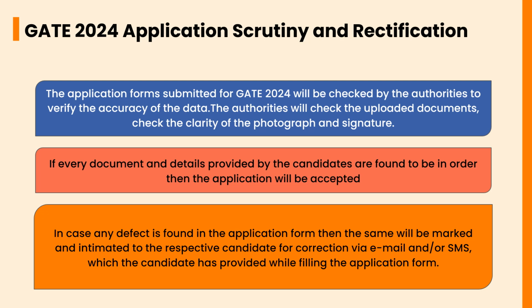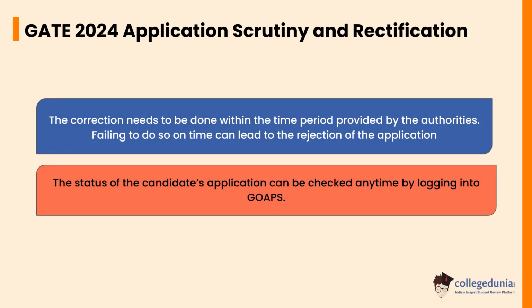In case any defect is found in the application form, it will be marked and intimated to the respective candidate for correction through the email and SMS which the candidate has provided while filling the application form. The correction needs to be done within the time period provided by authorities. Failing to do so on time can lead to the rejection of the application. The status of the candidate's application can be checked anytime by logging into GOAPS.